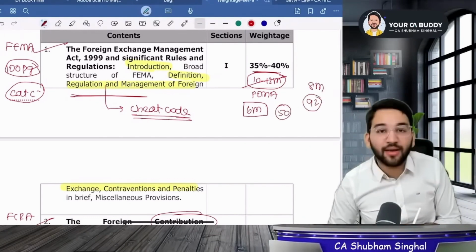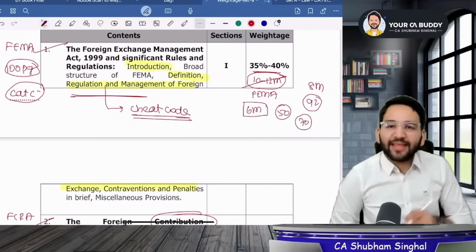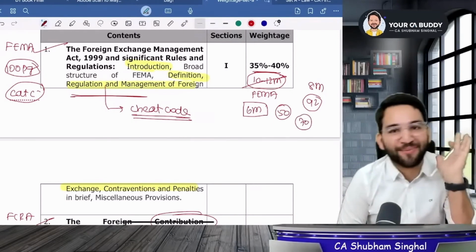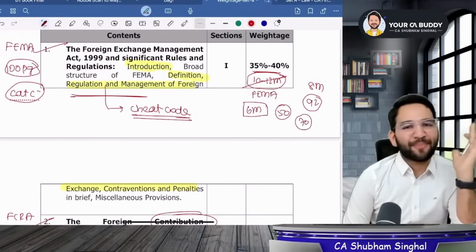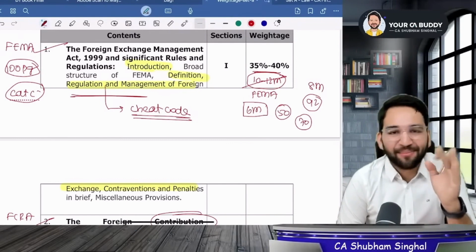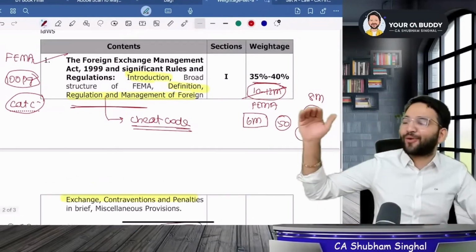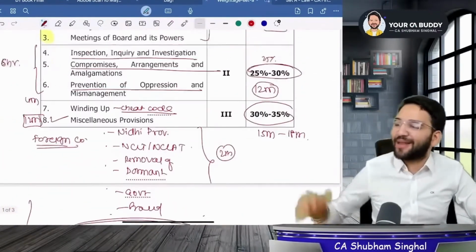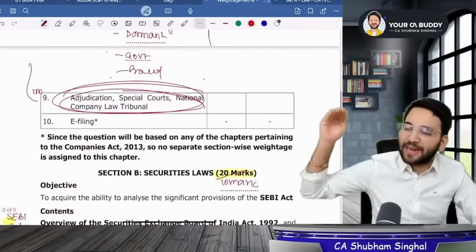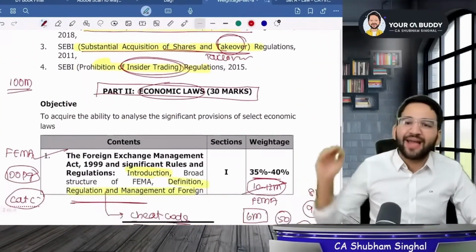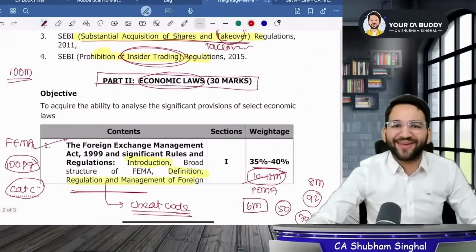We need 50 marks, but we will get 70. Let's be on the safer side and try getting 70 marks. Be happy. So this is going to be our POA. POA means plan of action. And I gave you an introduction to what this is all about. I gave you an introduction of your syllabus. I justified everything, even the small details to you, like what our approach is going to be.